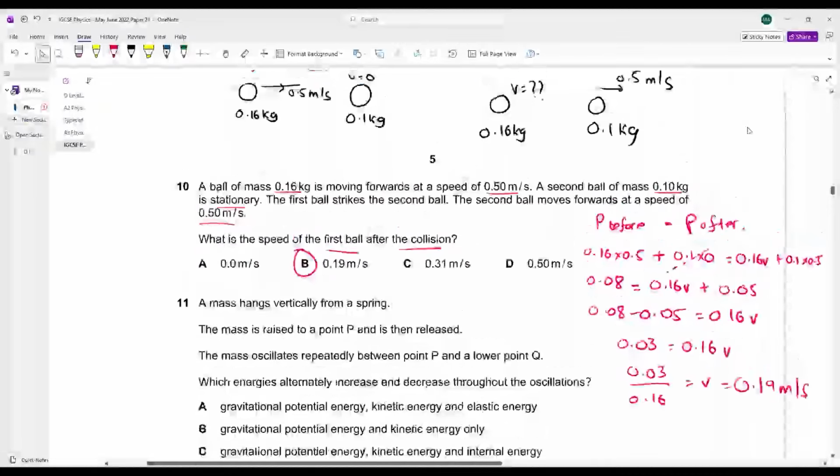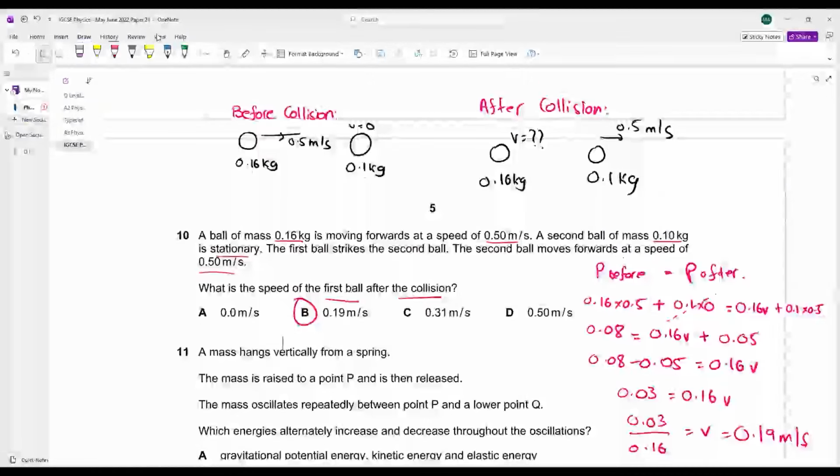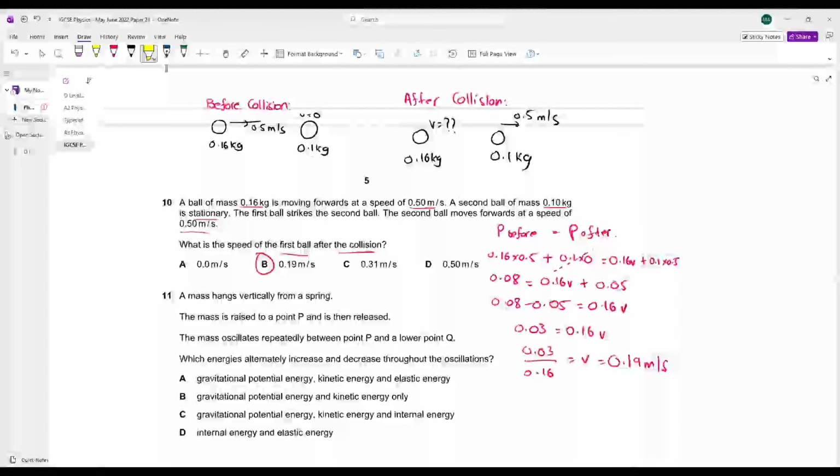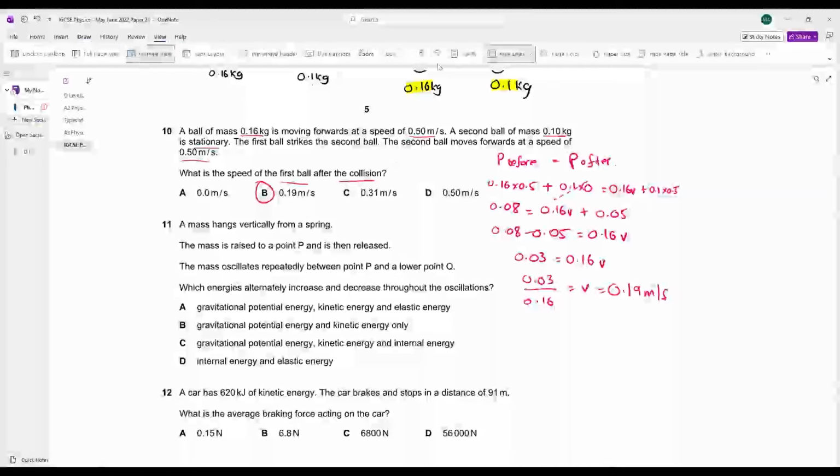बेटा basically मैंने before collision और after collision का scenario बना लिया. Then I applied principle of conservation of momentum. Total momentum before collision is equal to total momentum after collision. Before collision, you have a mass of 0.16 kg moving towards the right with a velocity of 0.5 and a mass of 0.1 kg at rest. तो इसकी velocity 0 होगी. After collision, your 0.1 kg का mass is moving with a velocity of 0.5. The 0.16 kg का mass is moving with an unknown velocity v. Calculate कर लो, velocity v comes out to be 0.19.